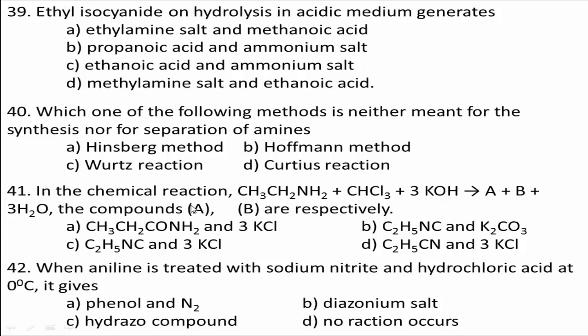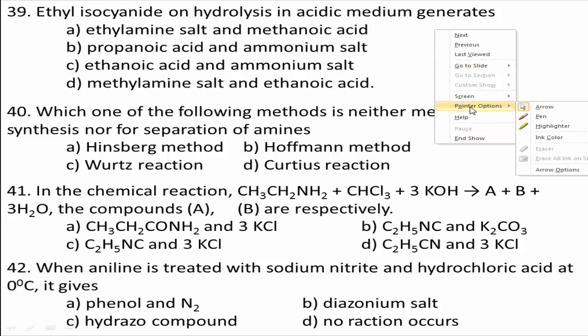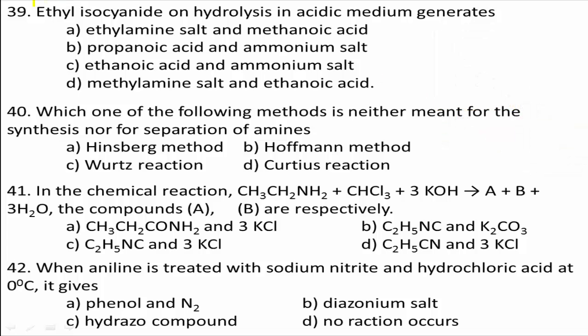Here ethylamine salt and methanoic acid are formed. Therefore, the correct answer for this question is ethylamine salt and methanoic acid. Option A is the right answer.